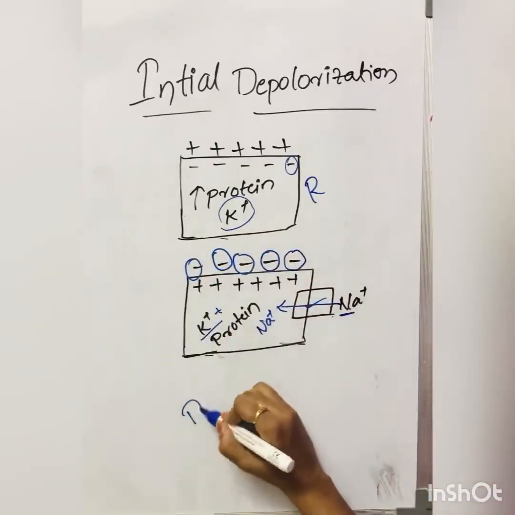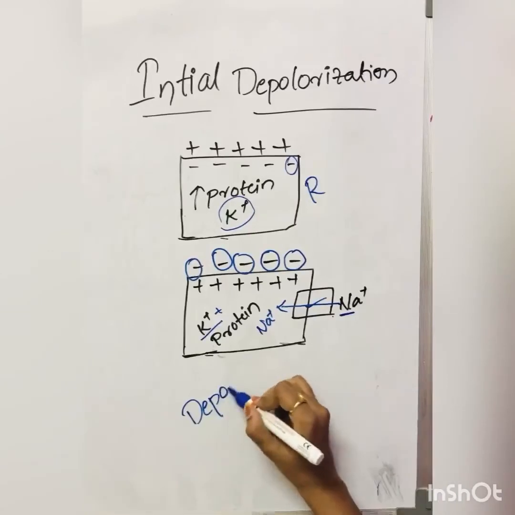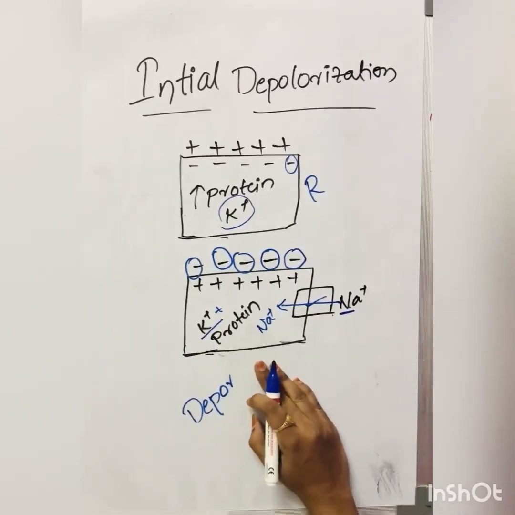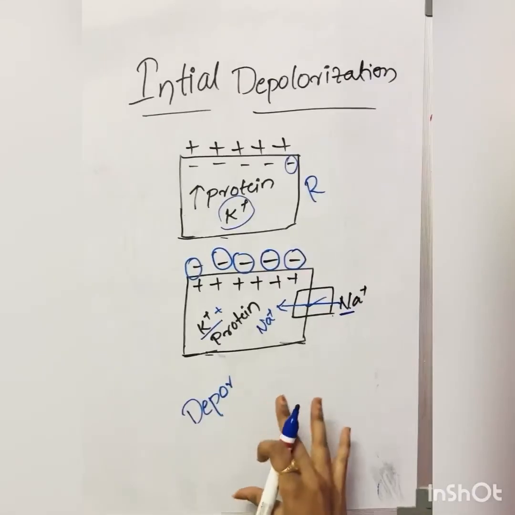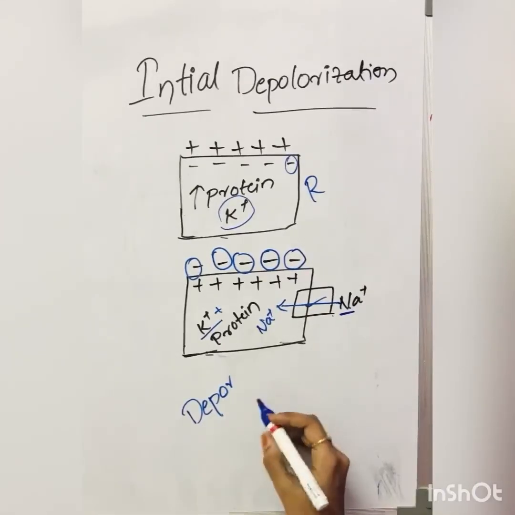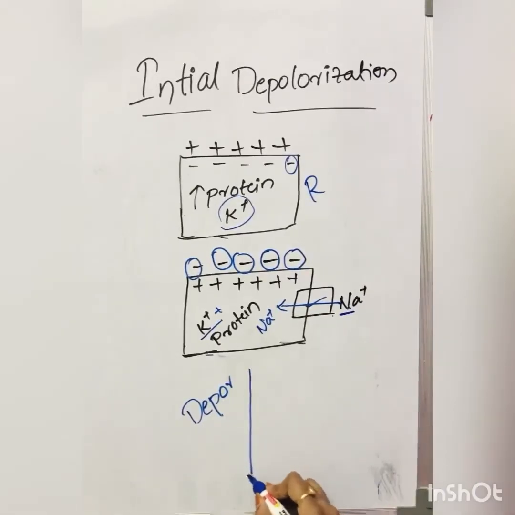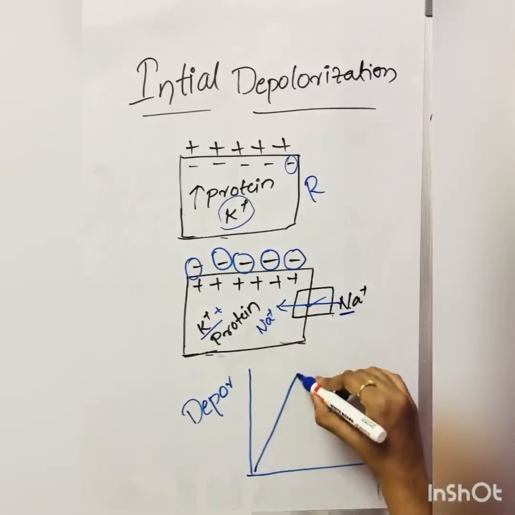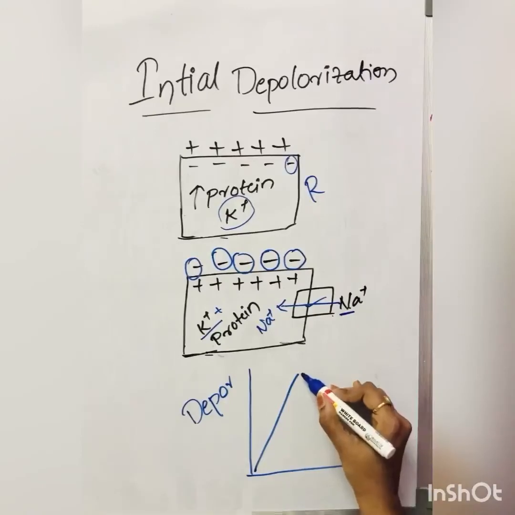This is called depolarization. There is a graphical representation of the action potential produced in the cardiac muscle, and this graph you have to remember. The first step is depolarization.